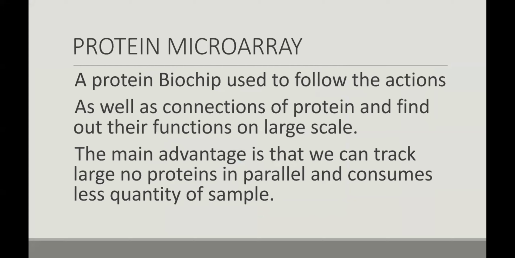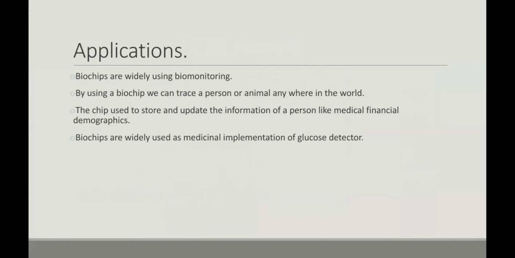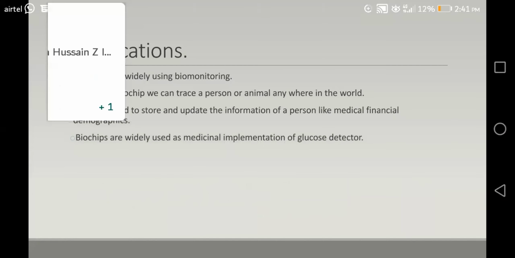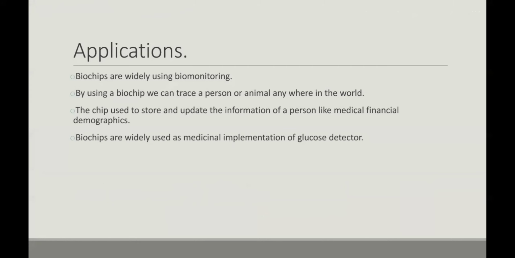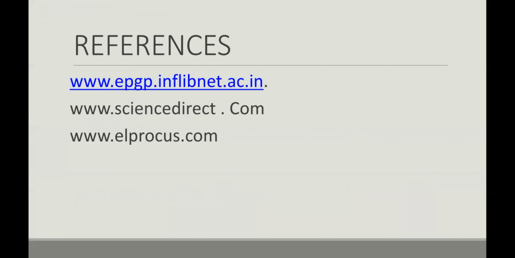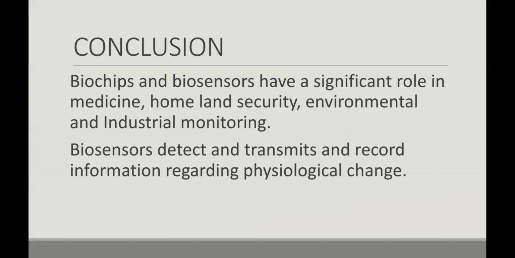Then the protein microarray, or protein chip, is used to follow the action and collection of proteins and to find out their functions on a large scale. Biochips are widely used in biomonitoring. We can trace a person or animal anywhere in the world, and they are also used in defense, etc. In conclusion, biochips and biosensors have a significant role in medicine, home security, and environmental and industrial biomonitoring.